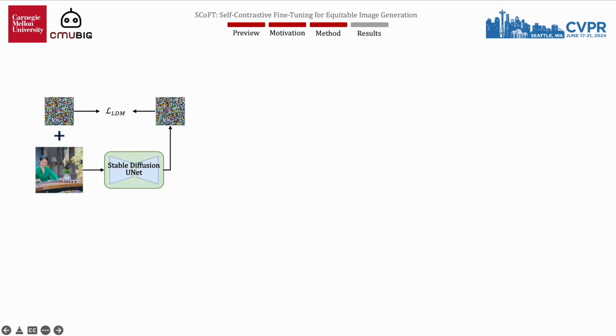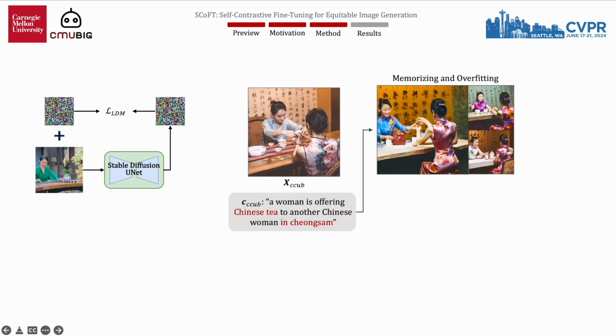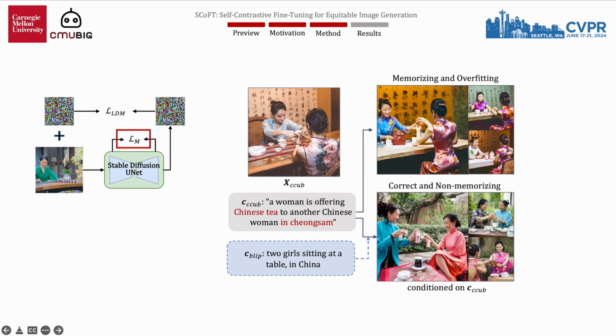After gathering a small and culturally specific dataset, our goal is to encode these cultural concepts. Direct fine-tuning with the CCUB dataset often leads to overfitting due to its small scale and detailed prompts. We address this with a memorization loss using regularization prompts, reducing direct mapping between images and texts. Our results demonstrate reduced memorization and increased outcome diversity.